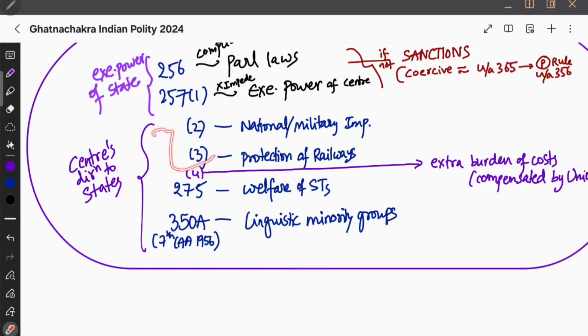Okay, one is 257 clause 2 clause 3, and then 257 को reverse करेंगे तो 275 आएगा, and then linguistic minority 350 है. So in case of national or military importance, center can give direction to state. Protection of railways, center can give direction to state. Welfare of STs, Article 275, center can give. And also linguistic minority gives center can give.